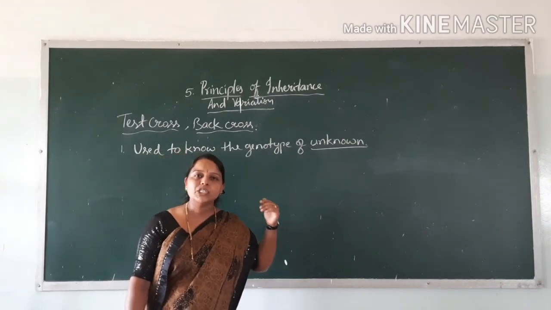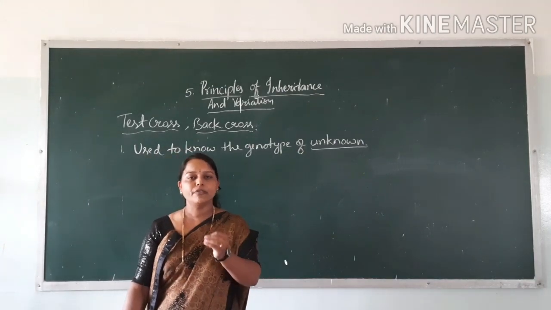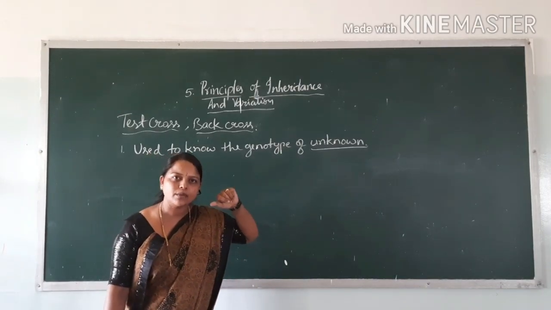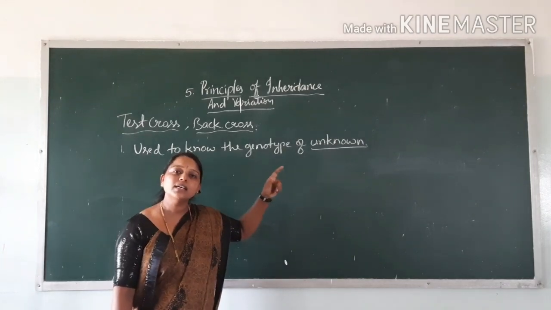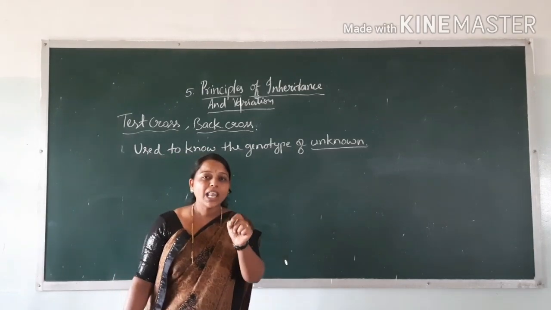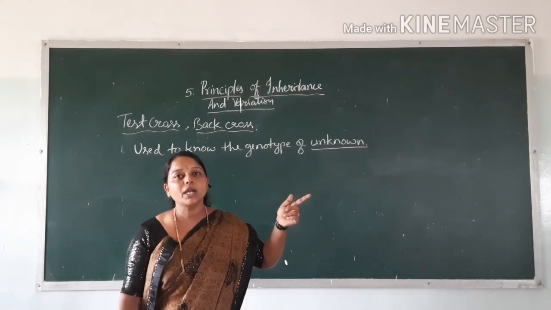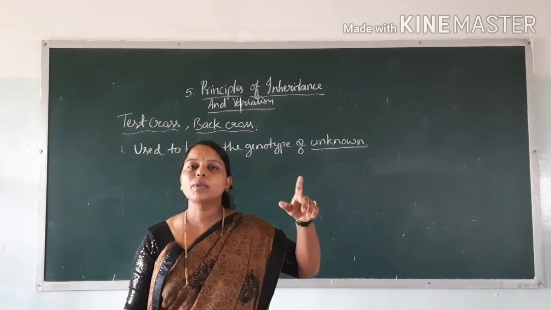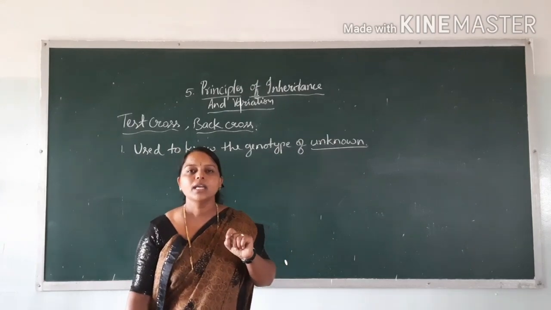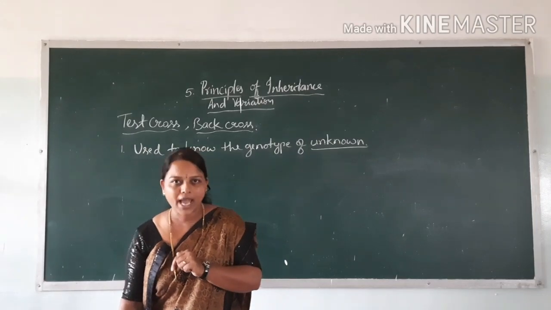So genotype is the genetic makeup of an organism. The phenotype is decided by the genetic makeup, or genotype, of that particular organism. When we say the plant should be tall, that is decided by its genotype. The genotype, whether it may be homozygous tall or heterozygous tall, in that condition only a tall plant will appear. See, the genotype decides the phenotype of a particular organism, isn't it?